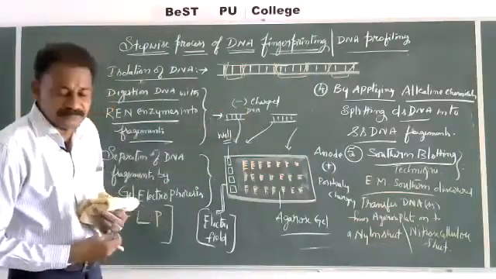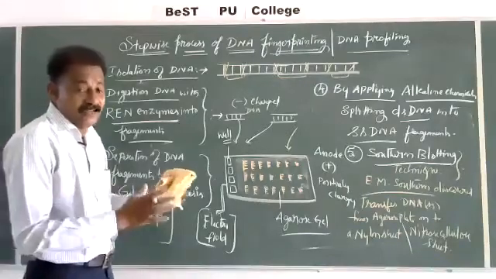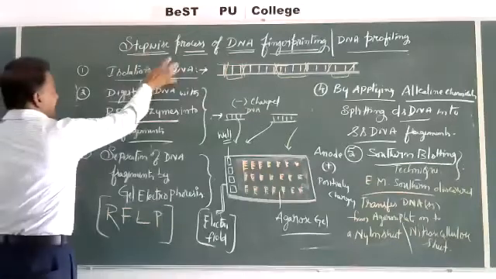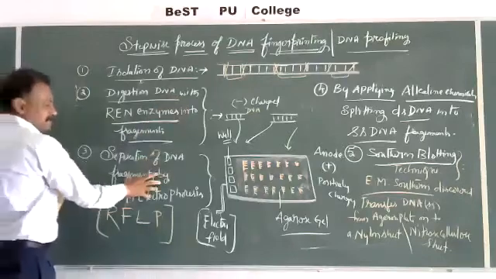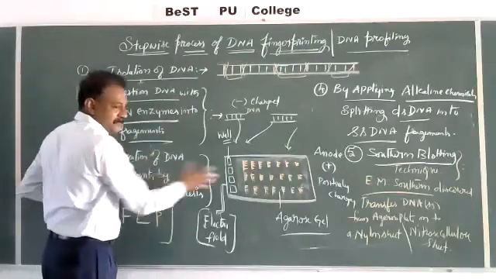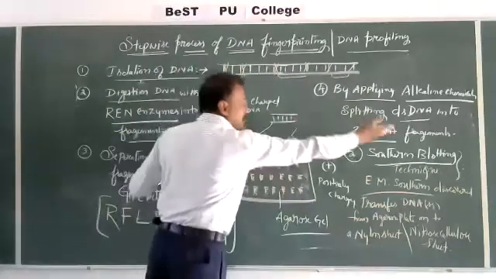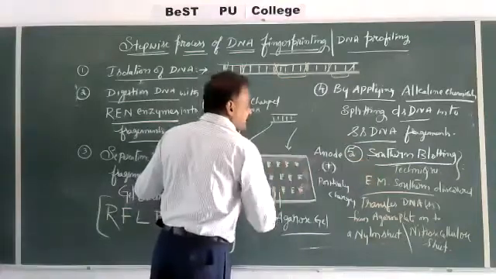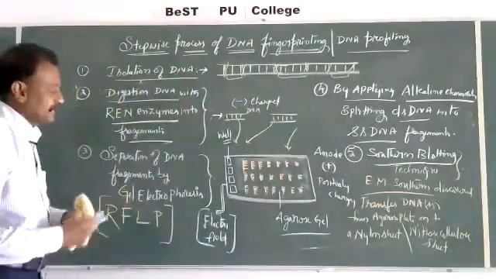Fifth step, Southern blotting technique. So again, isolation of DNA, cutting the DNA into pieces, various pieces are separated based upon their size, then double strands are converted into single strands. Fifth one, they were transferred from the electrophoretic plate to the nitrocellulose sheet.